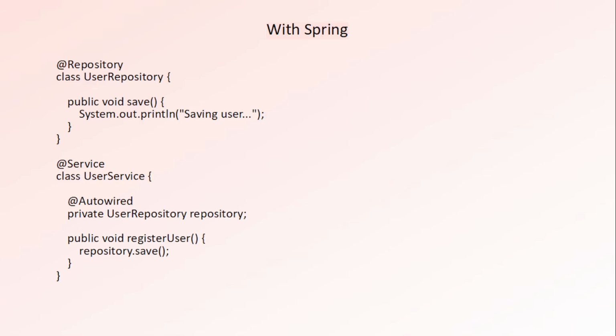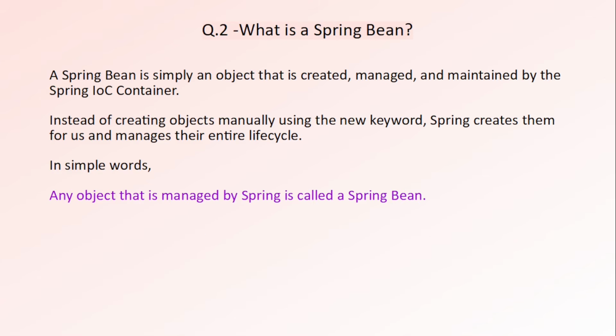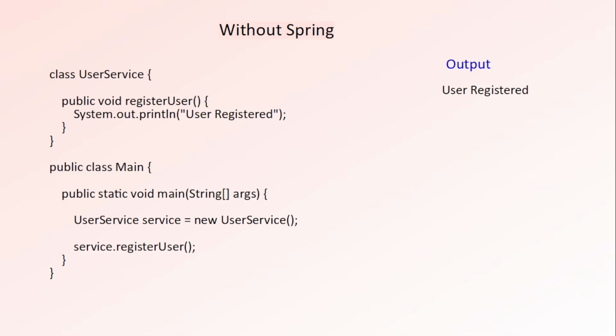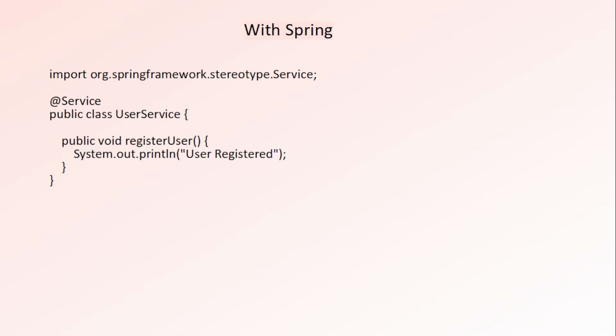Now let's move forward to the second question. What is a Spring Bean? A Spring Bean is simply an object that is created, managed, and maintained by the Spring IOC container. Now think about a normal Java program first. Whenever you need an object, you write the new keyword and create it yourself. Like in this example, we are creating and managing the object here, but in Spring, you simply mark your class with annotations like service, component, or repository.